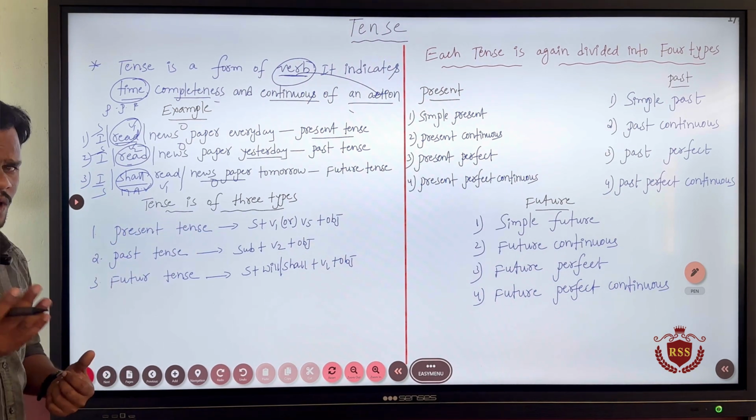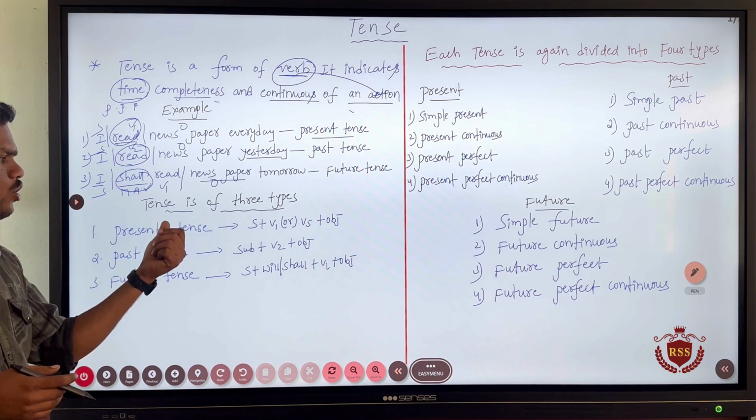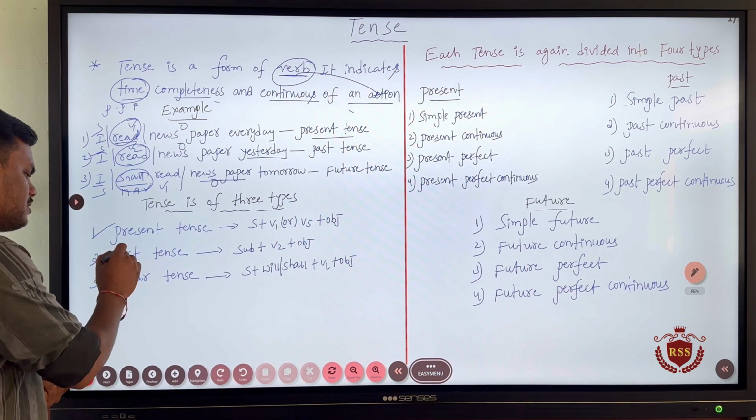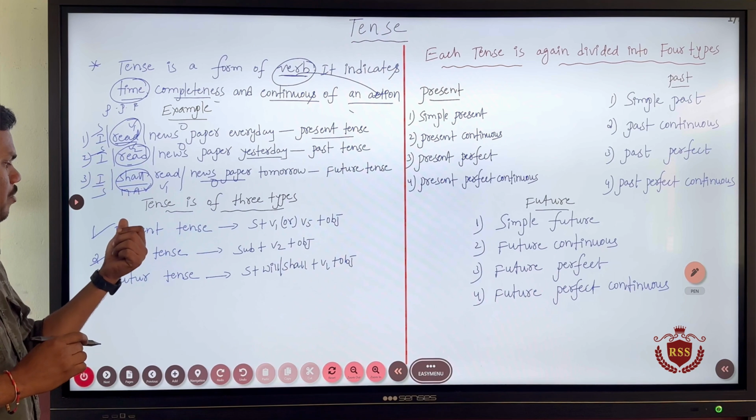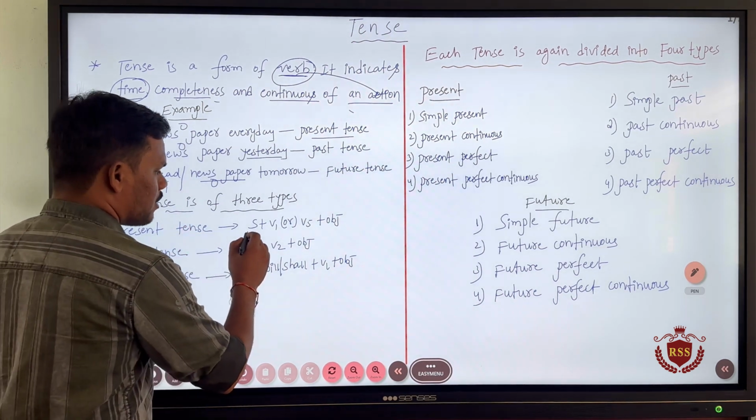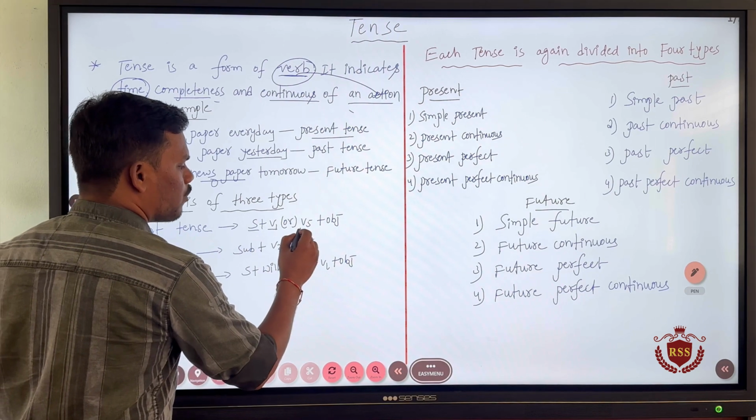So, as you already learned in the previous classes, you all know that tense is of three types: present tense, past tense and future tense. But when it comes to the formation of the tenses, the present tense is formed by using subject, verb 1 or verb 5.